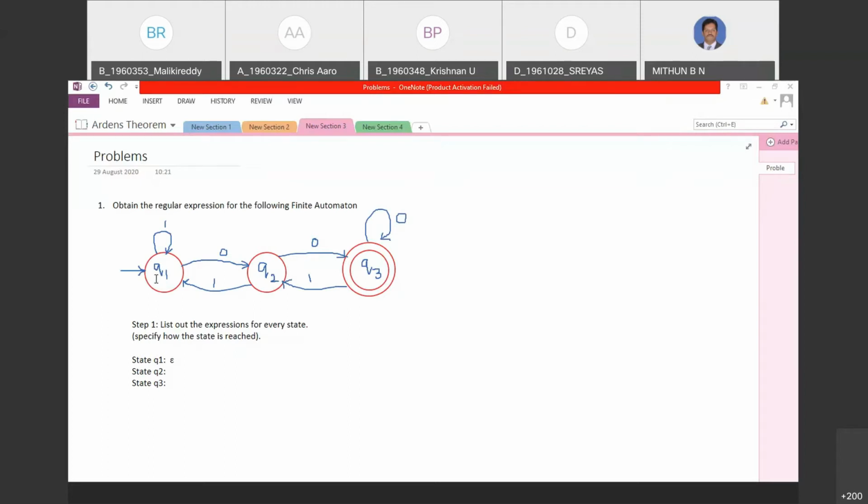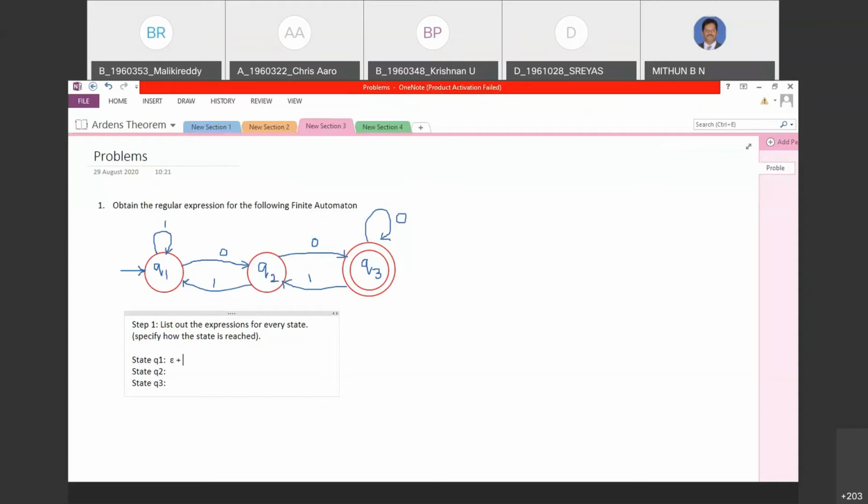Considering every state, how do I reach that state? List out how I reach the state. So for that purpose, we start with the state Q1. Q1 is the initial state, we know that. And remember, for the initial state, we include epsilon also as the string because the automata starts from the initial state. So obviously, without accepting any input symbol also, we will be in the same state, the initial state. So for that purpose, we need to have epsilon as the input string.